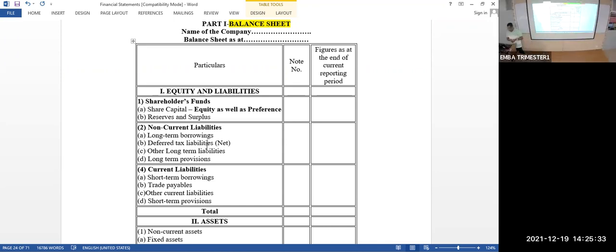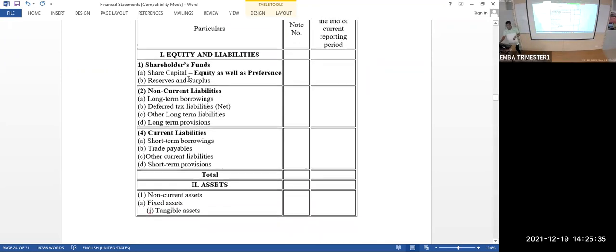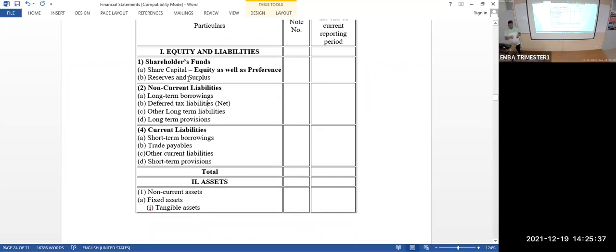Okay. Next one, component number 2 in the main component of equity and liability, that is non-current liability. Non-current liability means long-term liability.